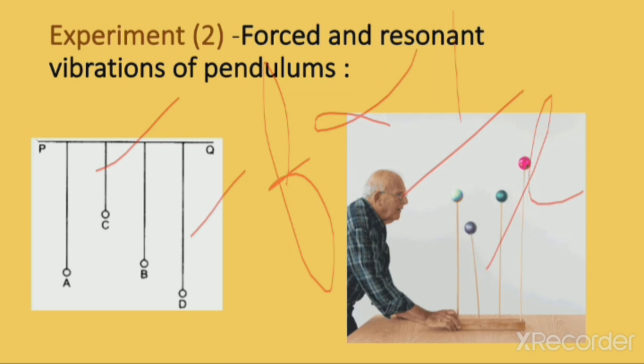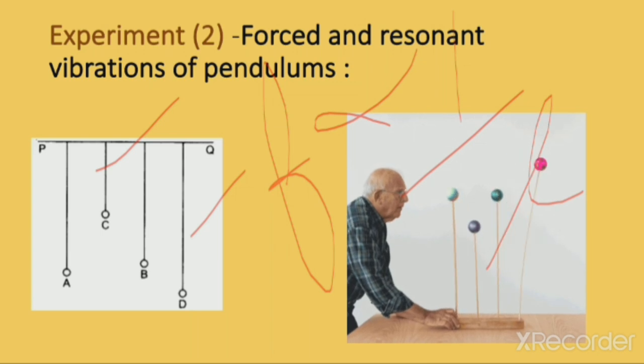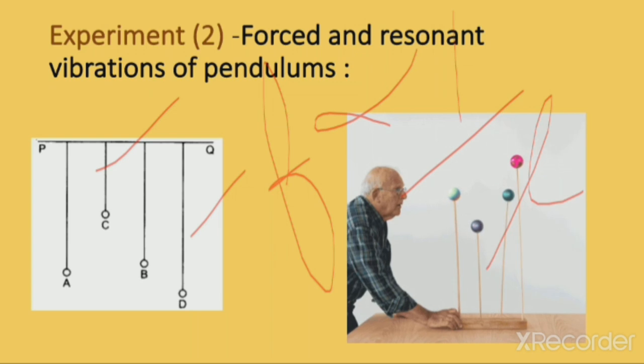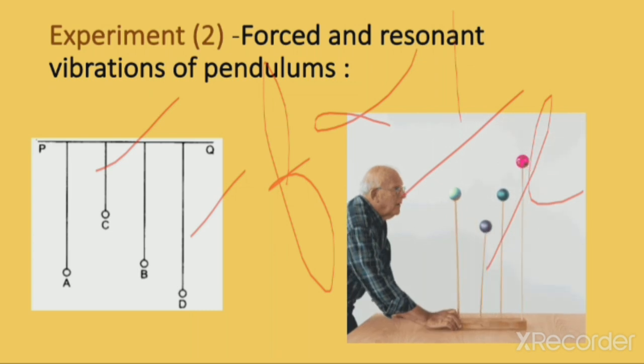That means B takes up the energy from A and now it is vibrating with an increased amplitude. Since A and B are in phase with each other, A will take energy from B, B will take energy from A, and both will vibrate in phase. Clear? So this is how the phenomenon of resonance occurs in this case.